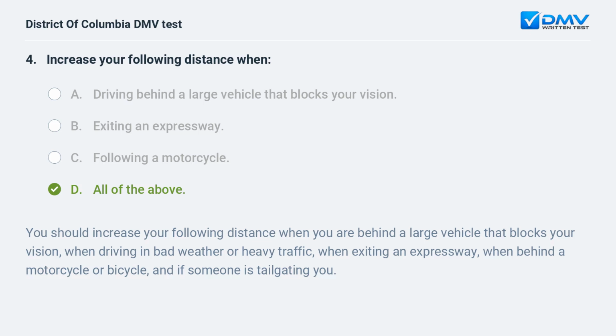d. All of the above. You should increase your following distance when you are behind a large vehicle that blocks your vision, when driving in bad weather or heavy traffic, when exiting an expressway, when behind a motorcycle or bicycle, and if someone is tailgating you.